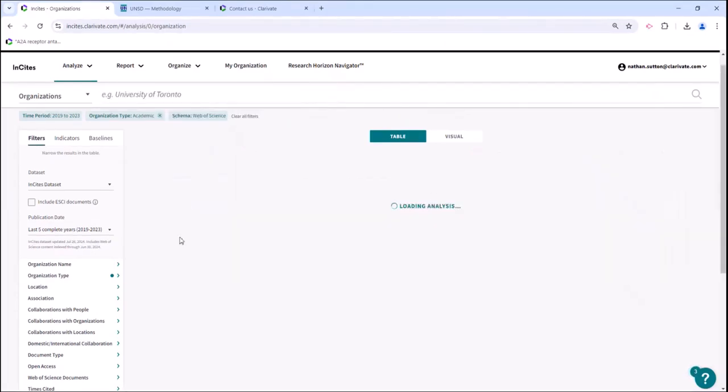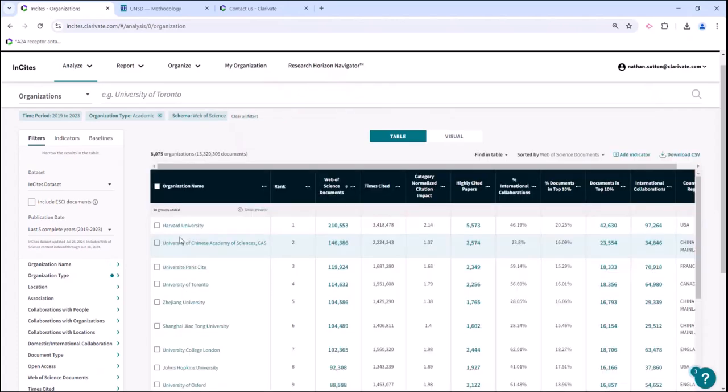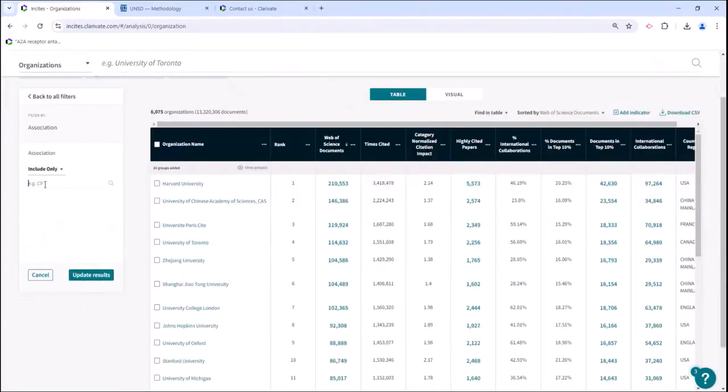There are other ways that you can look at yourself and others. If you're part of an association, such as the AAU or the G13, we do have groups here under association. So you can click on this if you want to do a comparison across that whole association. Pick things like the AAU, or if you're a part of the Canadian G13, you can do that. If you'd like to see what associations we have, you can delete everything you have here, and then you can just browse the whole list.